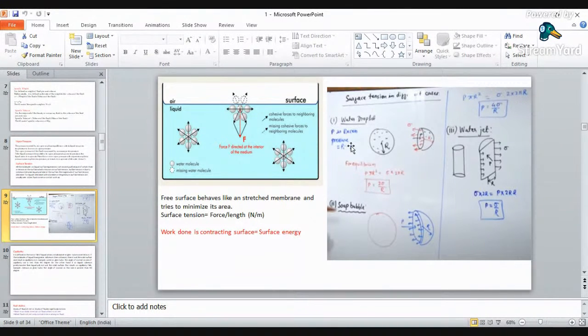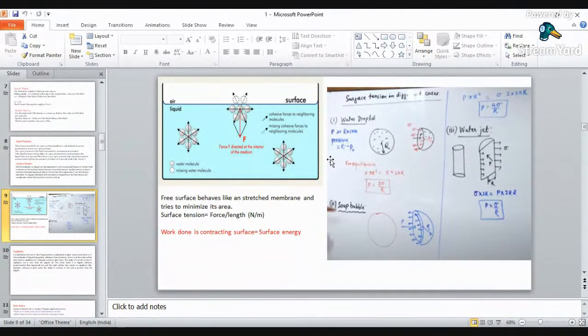Because of it, what is happening? The area will be minimized, or the surface will try to pull inward. So what is surface tension in free language? When the free surface behaves like a stretched membrane and tries to minimize its area, this phenomenon is termed your surface tension.